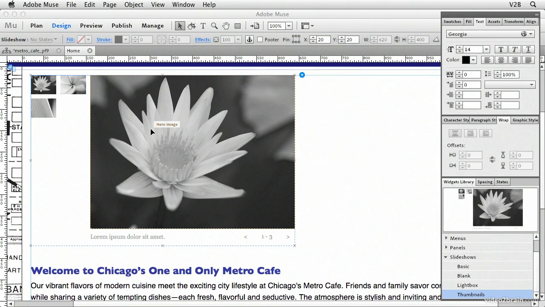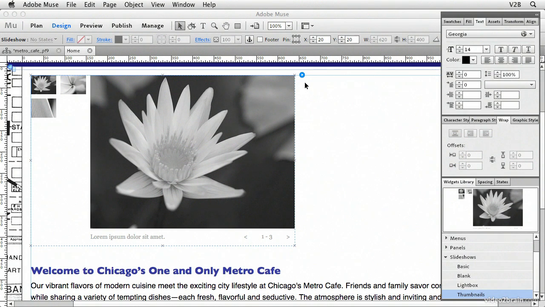Now keep in mind, you can totally edit these slideshows. Your slideshow does not have to look like everyone else's slideshow who uses Adobe Muse. You can customize these slideshows. All right, so I'm not going to show you everything that you can do to customize a slideshow in this particular lesson. I'm just going to do enough to get you started. All right, and the next step would be to add your own images to the slideshow.